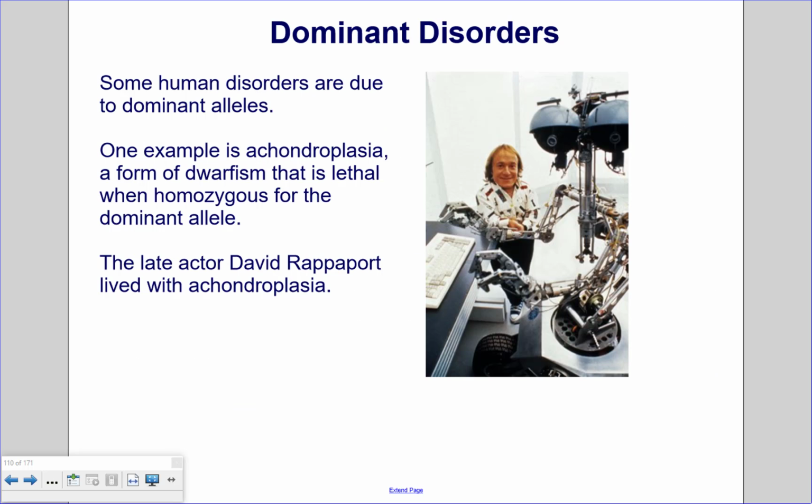Dominant disorders. Some human disorders are due to dominant alleles. One example is achondroplasia, a form of dwarfism that is lethal when homozygous for the dominant allele. An individual who is heterozygous is a carrier and is dwarfed because the mutated allele interferes with bone growth and development. One such carrier is the late actor David Rappaport, who lived with this condition, achondroplasia.